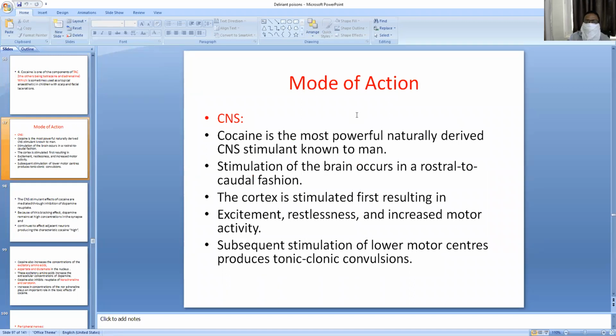What is the mode of action of cocaine? CNS actions. Cocaine is the most powerful naturally derived CNS stimulant. Stimulation of the brain occurs in a rostral to caudal fashion. The cortex is stimulated first, producing excitement, restlessness, and increased motor activity. Subsequent stimulation of lower motor neuron centers produces clonic convulsions. In the rostral to caudal fashion, it first affects the brain cortex, and then the lower motor neurons.